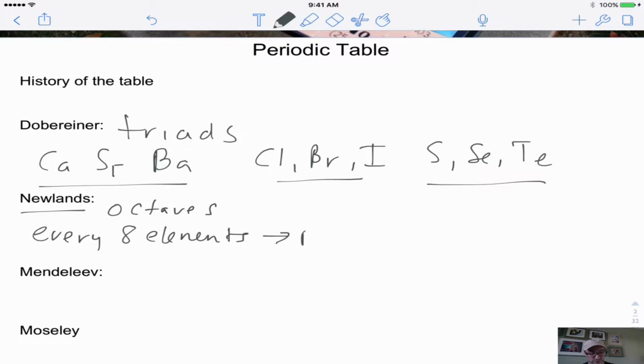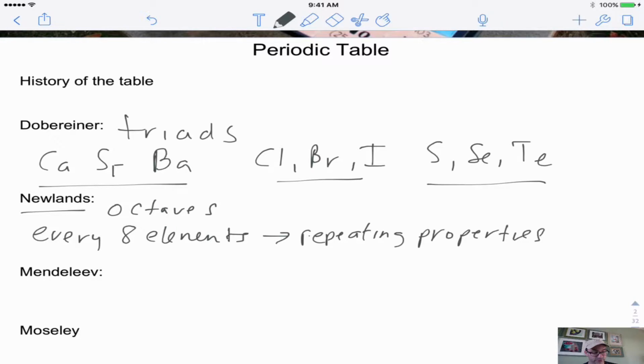So they'd have these repeating properties. So these were two early scientists. Newlands would group these elements together, 8 elements would have these repeating patterns, while Dobereiner looked at them in terms of triads.